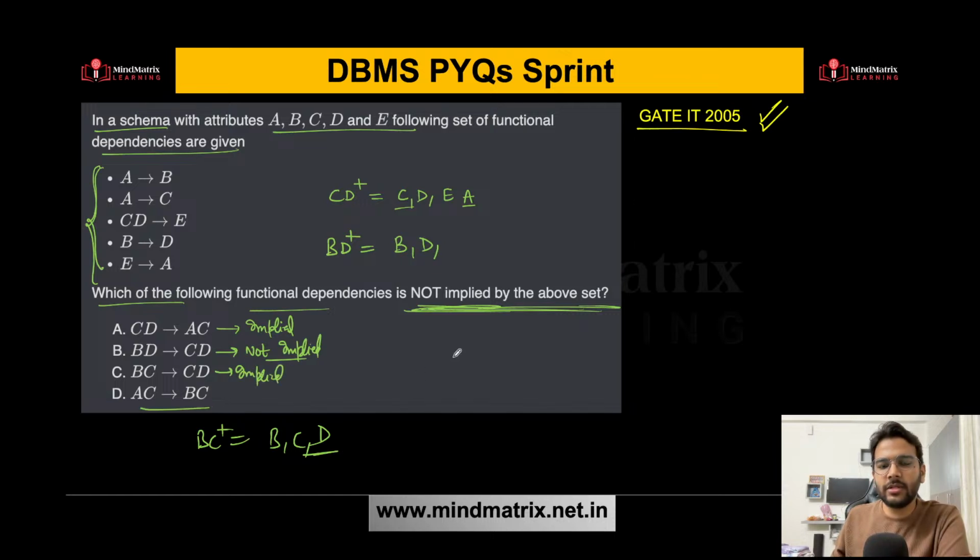What about AC determines BC? So find out the AC closure. A is there, C is there, B is there because A can determine B. B can determine D also. So yeah, BC we are getting. So this is also implied.